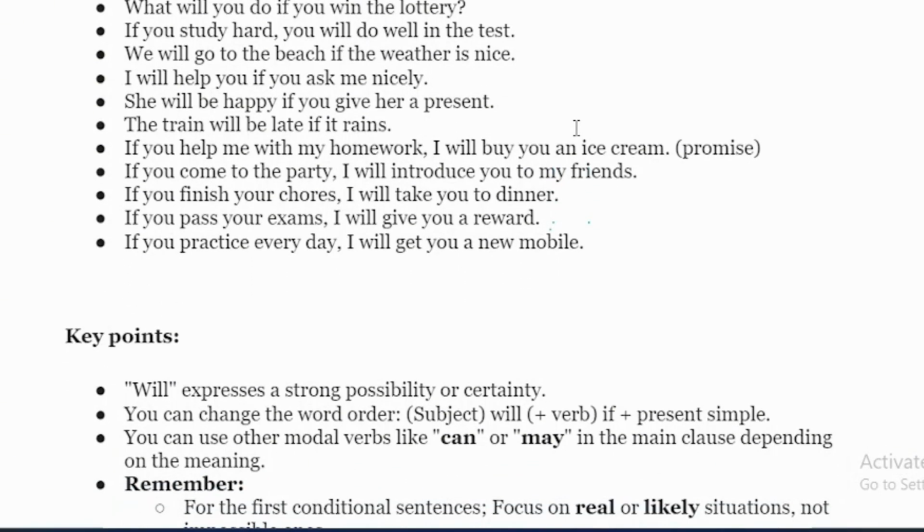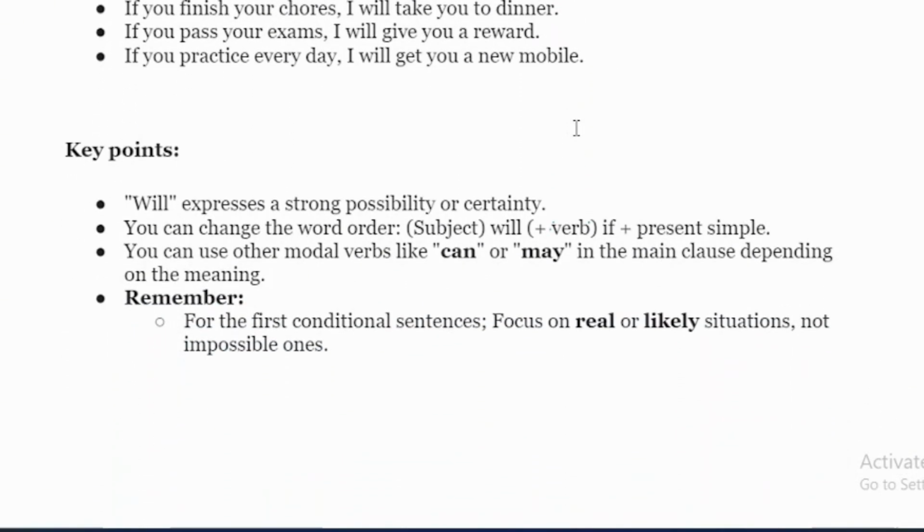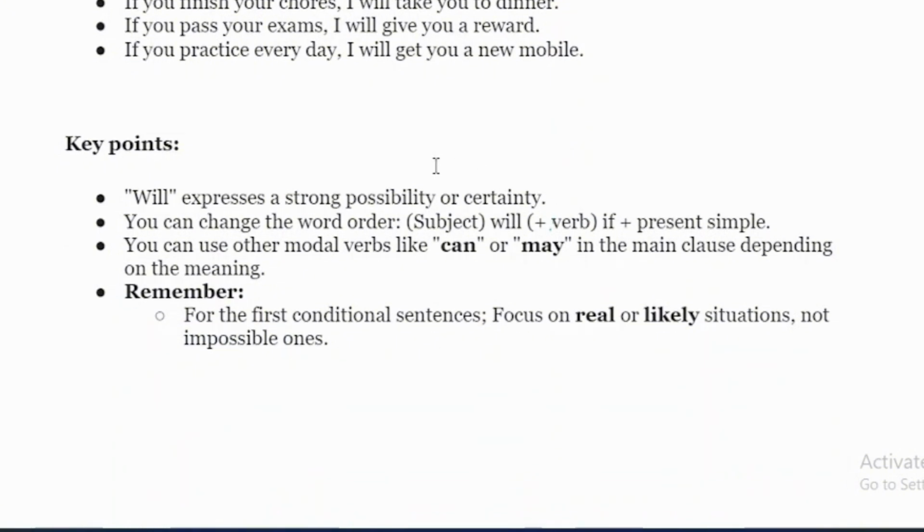There are some key points in it that you also need to remember. Key points: will expresses a strong possibility or certainty. You can change the word order: subject, will, verb, if plus present simple. You can use other modal verbs like can or may in the main clause, depending on the meaning.